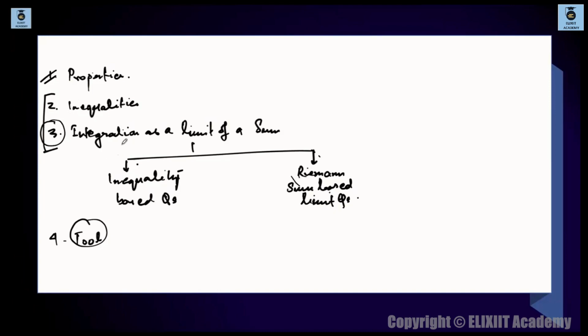So first, I'm starting off with integration as a limit of a sum. I'll start with a very basic definition of this integration. What is the meaning of integration? Definite, basically. Whenever I say integration, I mean definite integration over here. So what is the geometric meaning of definite integration? It represents the area under the curve. Any definite integral going over some finite range will represent the area under the curve.